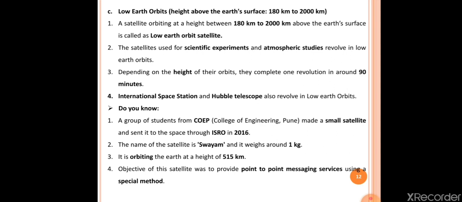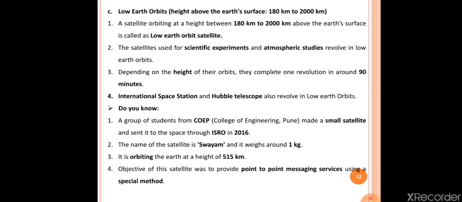Okay, here the height above the Earth surface is 180 kilometer to 2000 kilometer. So see the first point here, a satellite orbiting at a height between 180 kilometer to 2000 kilometer above the Earth surface is called a low Earth orbit satellite. Okay, suppose a satellite revolving around the Earth at a height of 180 kilometer to 2000 kilometer, then it is called a low Earth orbit satellite.